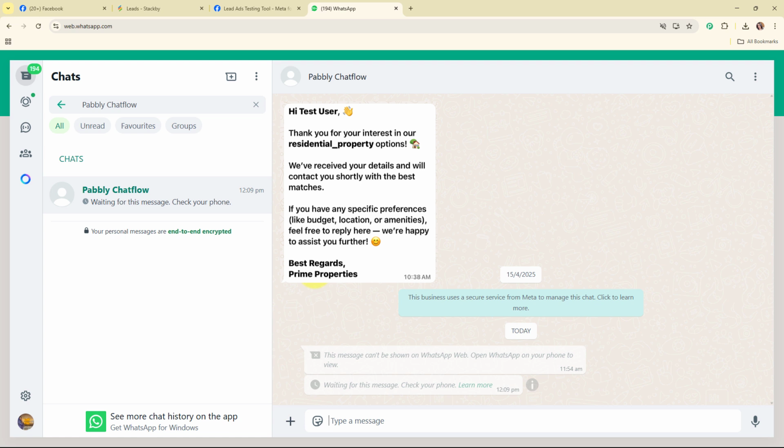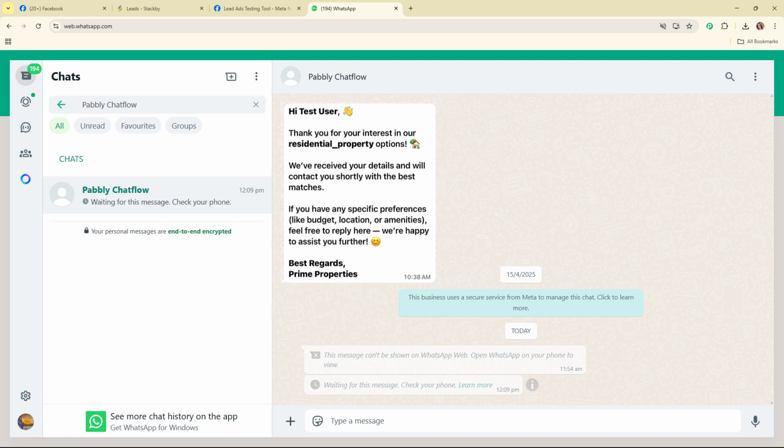So here you can see this is a personalized message that we have received, where we have received the lead name as "Hi test user", and you can see the type of property that is selected as residential property. It says we have received your details and will contact you shortly with the best matches. If you have any specific preferences like budget, location or amenities, feel free to reply here. We are happy to assist you further. Best regards, Prime Properties. So this is the message that our lead is going to receive.